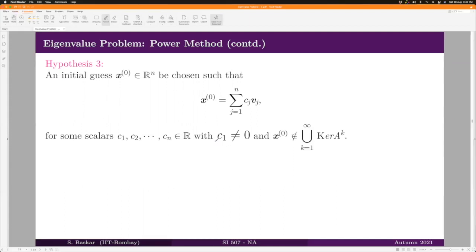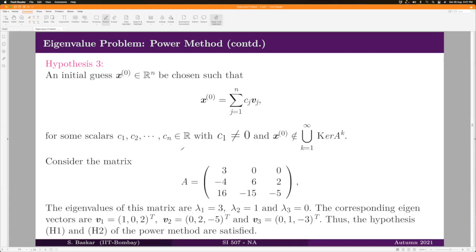Let us see what happens if we choose our x0 in such a way that C1 is equal to 0. Well, this is not something which is practically feasible, because when we apply the power method to a matrix, most probably we will not be knowing the eigenvalues and eigenvectors, and therefore we will not be knowing whether the initial condition x0 that we choose will satisfy this condition or not. But academically, we can understand what happens if such situations occur.